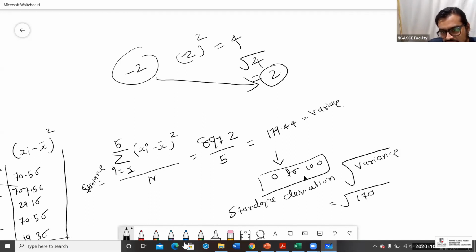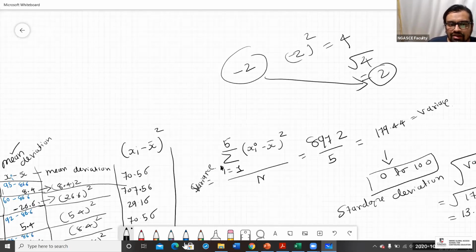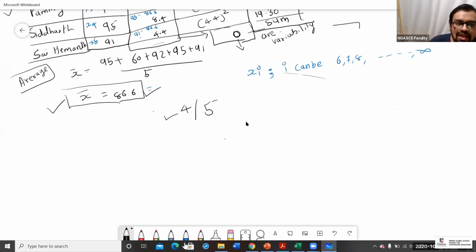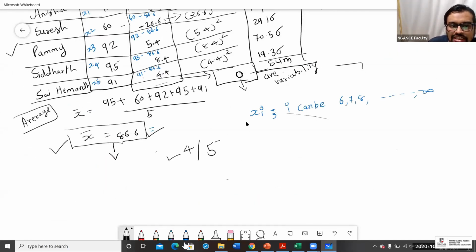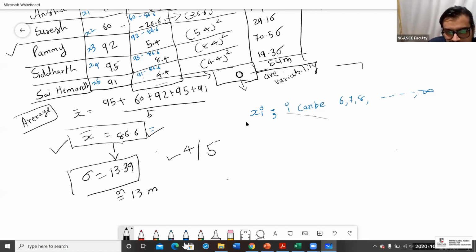Variance is nothing but the squared distance from the mean. So this is a deviation, 13.39 marks ka deviation is there. So when you discuss this story that the average performance of these 5 students is 86.6 marks, please mention that the deviation is 13.39. So the average deviation from the mean is 13.39 marks, which is approximately 13 marks. The average performance, you can say approximately 87 marks.